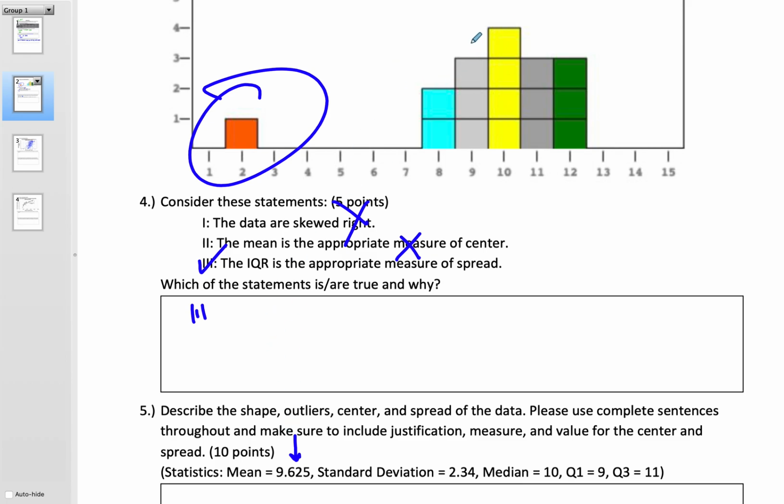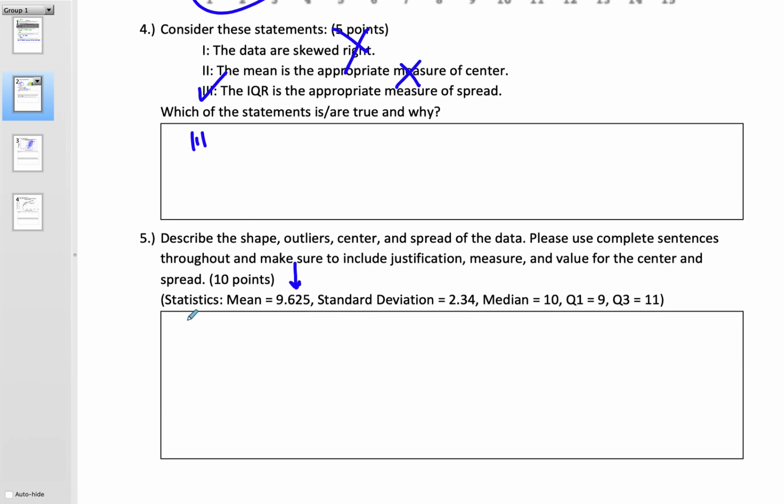If I do it like this, this is the center of the data, okay? But if we use the median, this would be the center of the data. So if you think about it, that is making the mean not as good of a measurement of center, because of this number that doesn't really represent the majority of the data, and that is off to the left. So it's skewing the data off to the left, so the data's got to be skewed left. And that takes us to our SOCS, right?